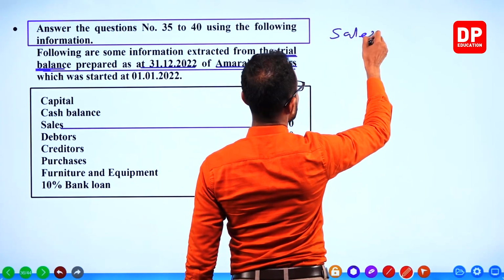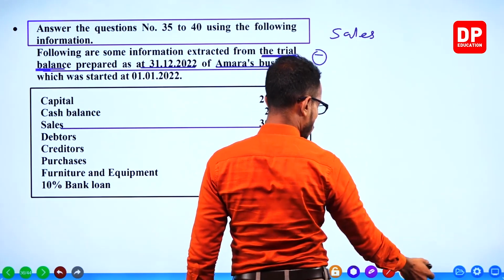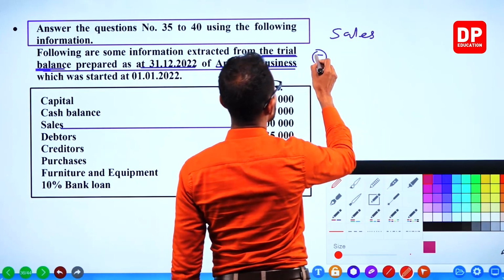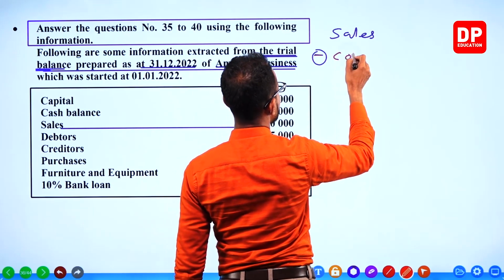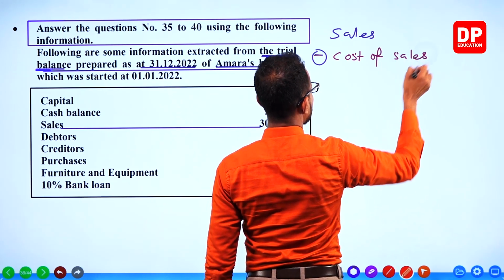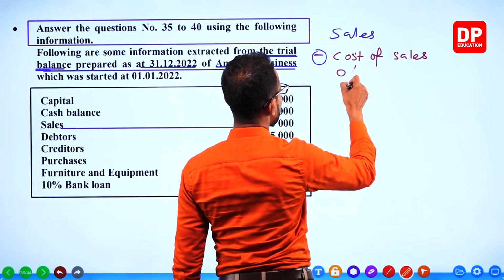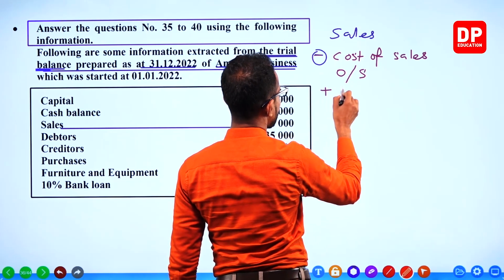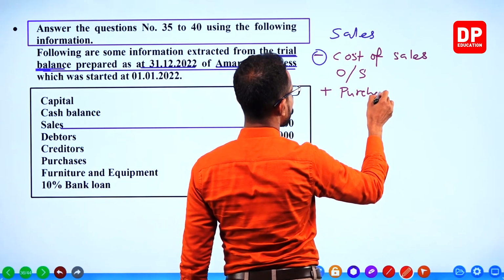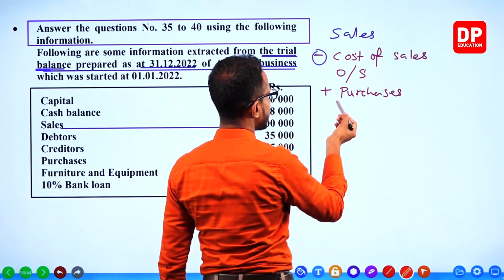Sales. Cost of sales. What do you need to calculate cost of sales? Opening stock, purchases. Keep some space.